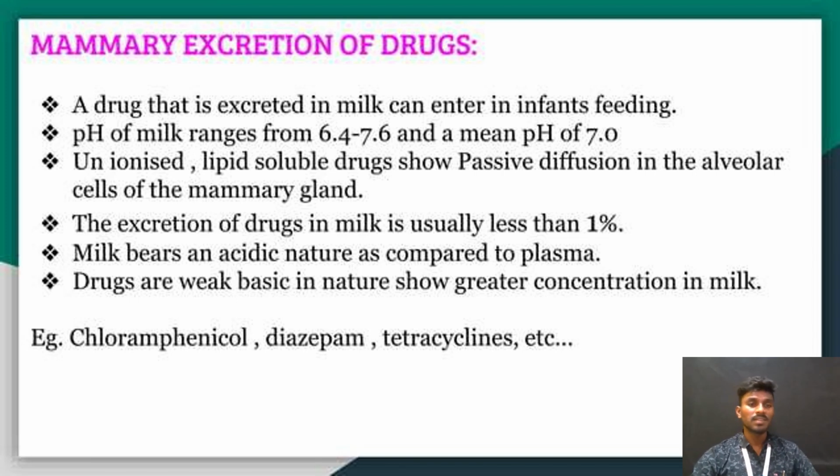Milk is acidic in nature compared to the plasma. Most drugs are weakly basic, so these drugs reach a greater concentration in the milk. Examples of such drugs are chloramphenicol, diazepam, and tetracycline. Some other drugs are also involved in mammary excretion of drugs.